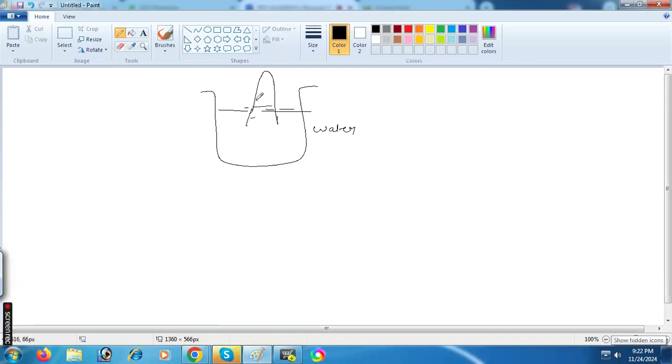In mercury, we already know 0.76 meter is the mercury height. We know this when 1 atm pressure is applied.